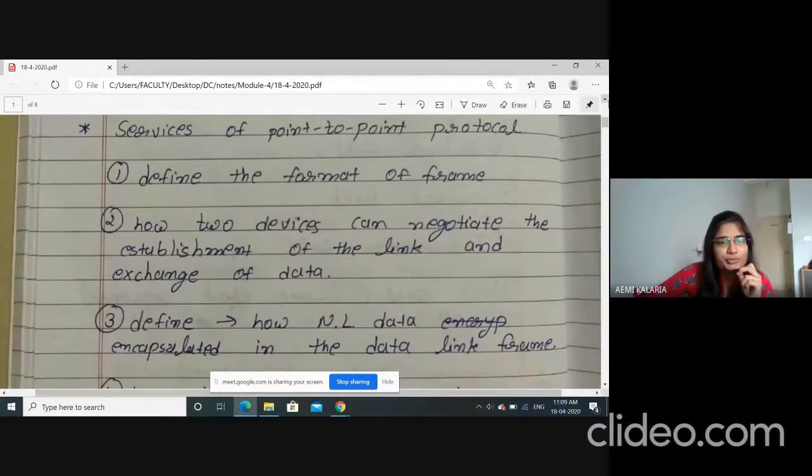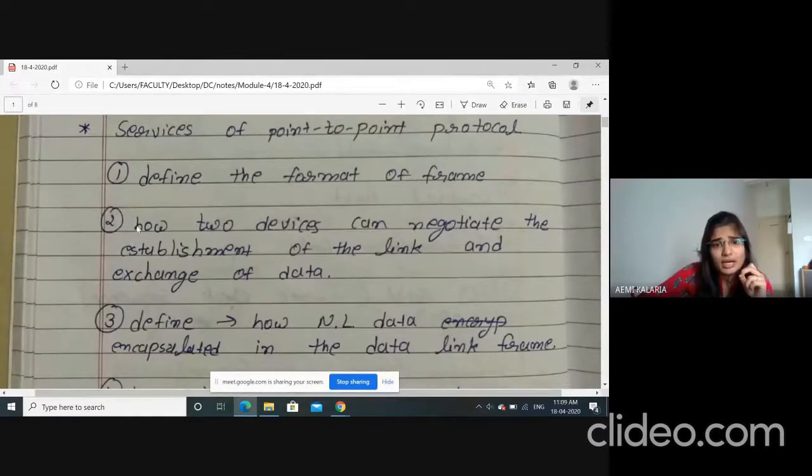Services of point-to-point protocol. First, it defines the format of the frame. So it will basically synchronize between sender and receiver. Both will agree on one frame format that should be followed, right? So the frame format is decided by sender and receiver using this point-to-point protocol.